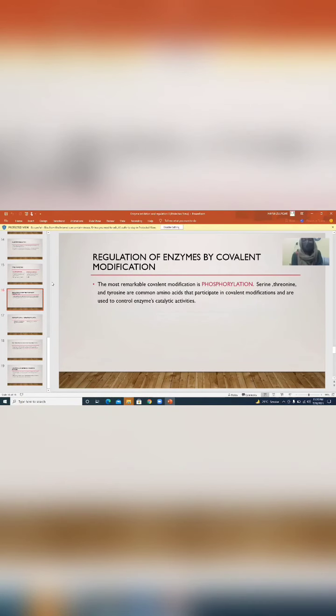I'm Emin Azir and I'm here to explain regulation of enzymes by covalent modification. First of all, covalent modification is a means of regulating enzyme activity. The most remarkable covalent modification is phosphorylation. Phosphorylation is a biochemical process that involves the addition of phosphate to an organic compound. Serine, threonine, and tyrosine are common amino acids that participate in covalent modification and are used to control enzymes' catalytic activities.